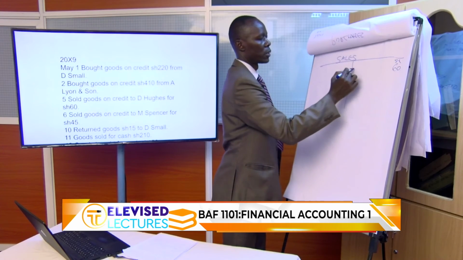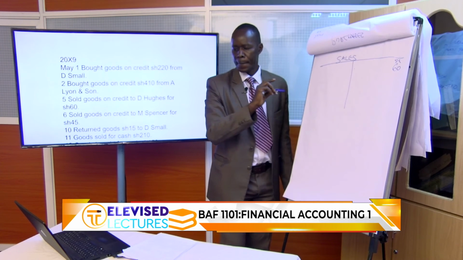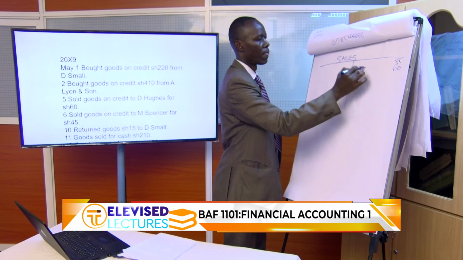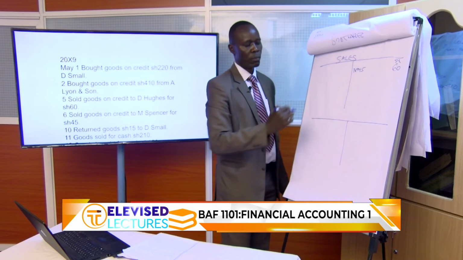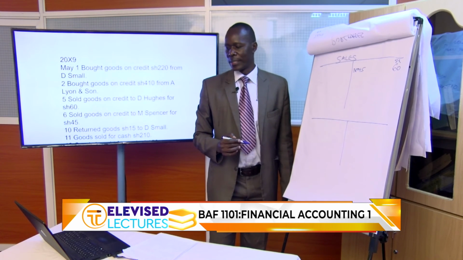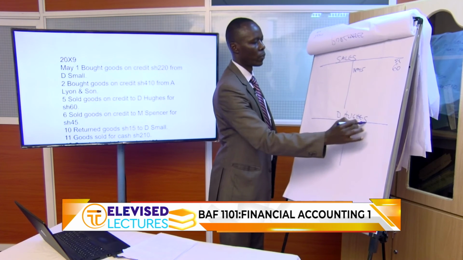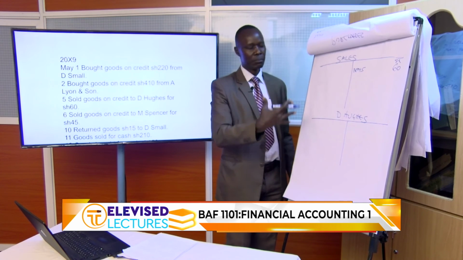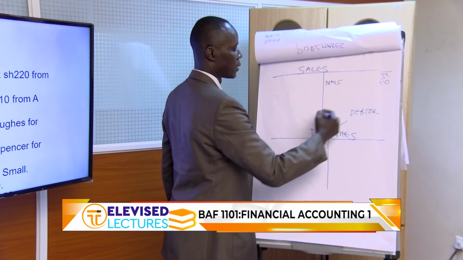This is shillings. When is the date? May 5th. You sold it to who? You sold it on credit to D Hughes. So this is called a debtor. It's an asset. He owes us money. So a debtor is an asset.